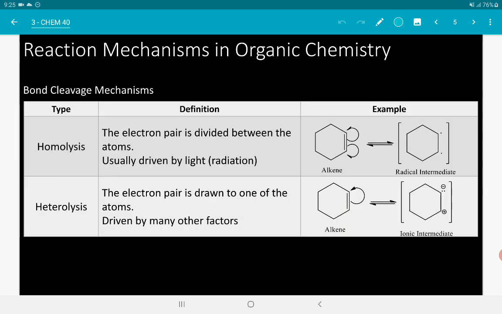Okay? So there are two types of bond cleavage. So pag sinabing bond cleavage reaction, or these are also known as bond breaking. Okay? So cleavage ang ibig sabihin, nag-cleave ang iyong bond. So homolysis involves the equal division, okay, of the electron pair. So na didistribute yung electron pair dun sa mga atom, okay, na magbe-break. So for example, this is the electron pair, okay? Yung mga electron ay equally madidistribute doon sa nag-bond.